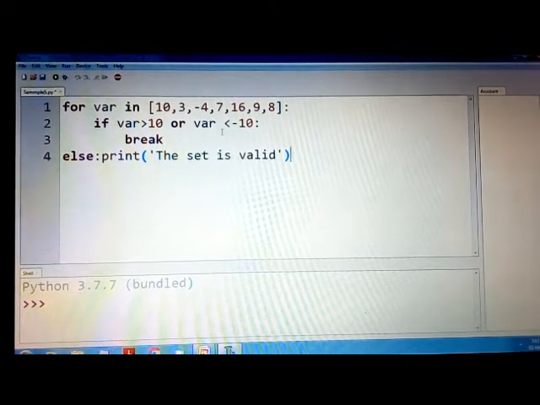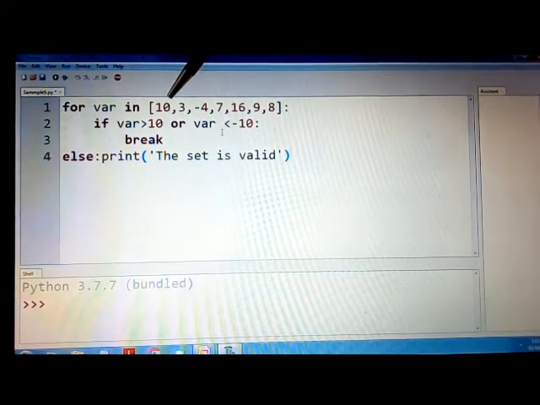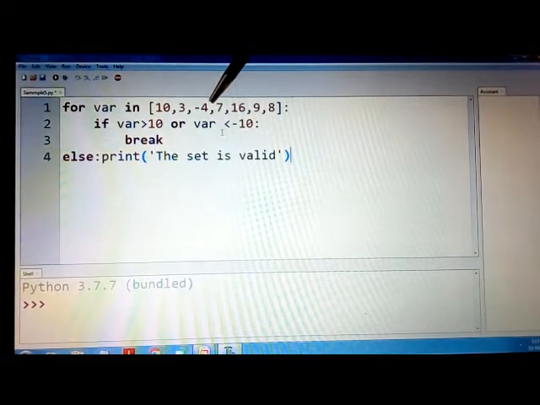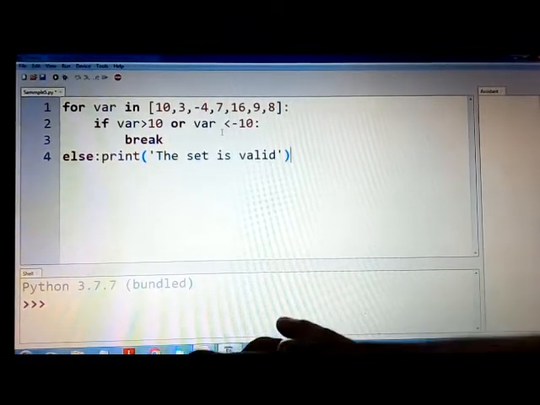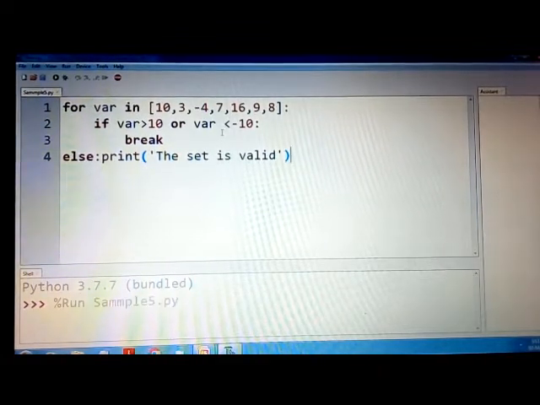Now for example, if I run this program, you know that 10 is not a problem, 3 is not a problem, -4 is also greater than this, it is not less, 7 is also not a problem, but 16 happens to be greater than 10, so it will not be a valid set. Now what will the message printed in that case? In that case, let us run this.